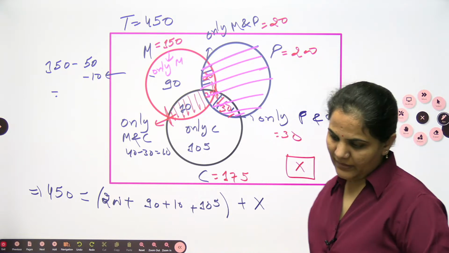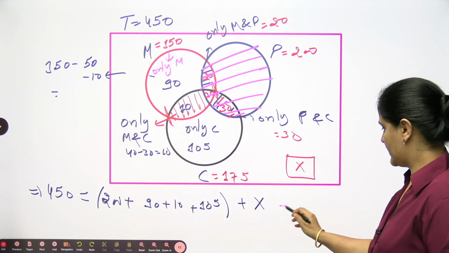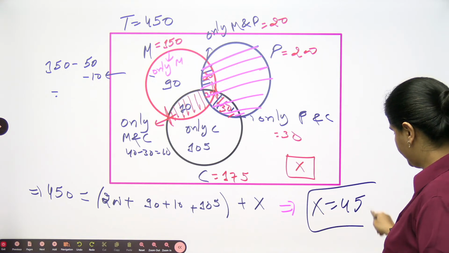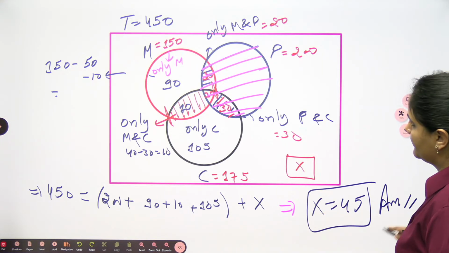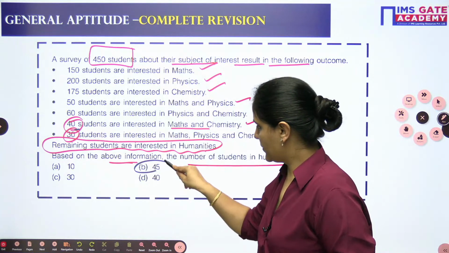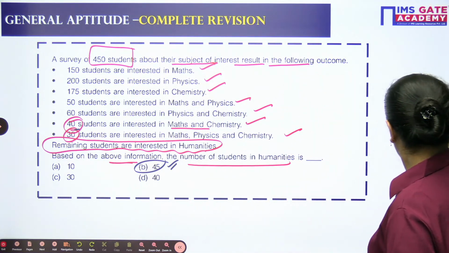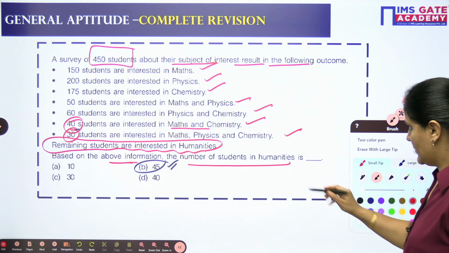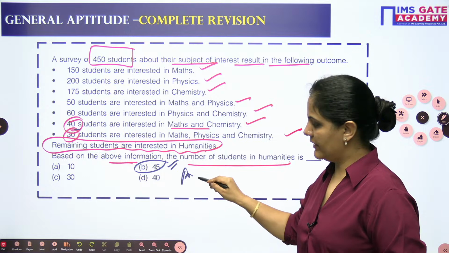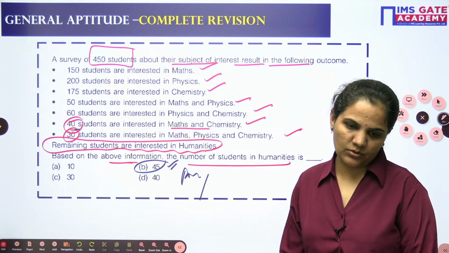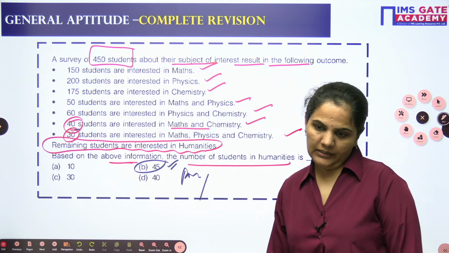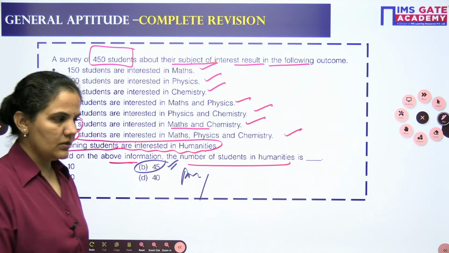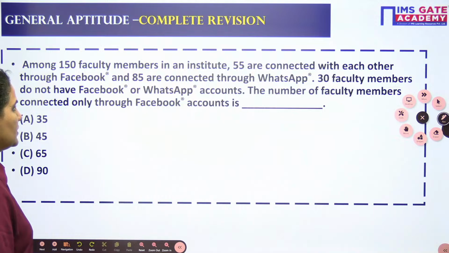So the value of x will be 45. Shabash. So from here we can write down the value of x will be 45. So option B for Bombay is your answer. Option B for Bombay will be your answer. Very easily you can approach it. Shabash, everyone. Chalo, let's come to the next question.